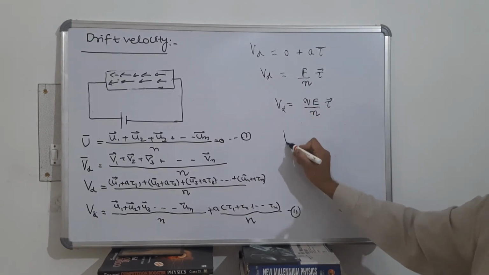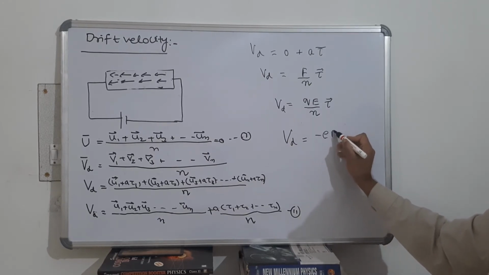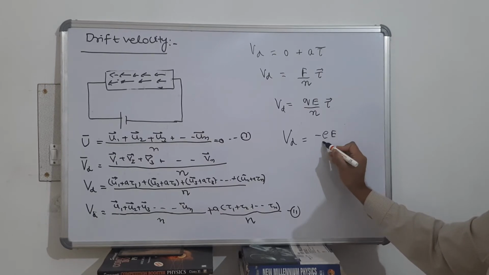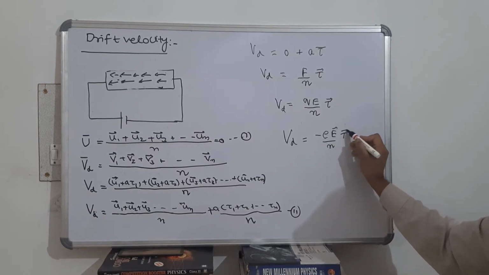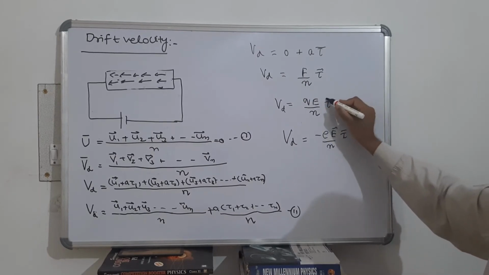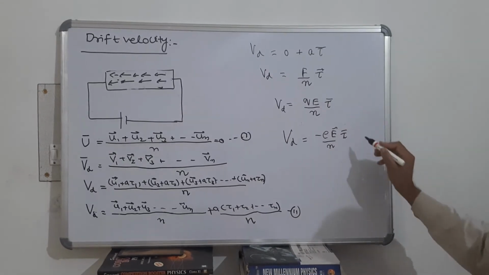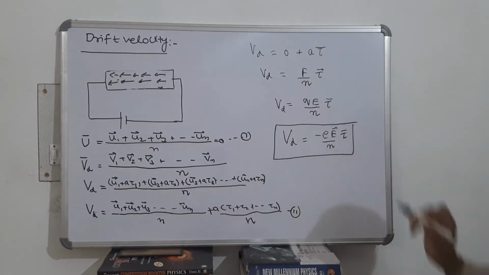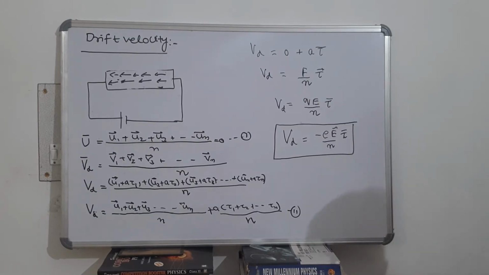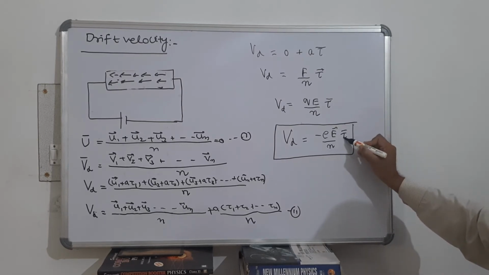Therefore, drift velocity Vd is equal to minus eE upon m, into tau, the average time. This is not a vector; this is the sign of average. So drift velocity Vd is equal to minus eE tau upon m. Here E is the electric field and tau is the relaxation time.